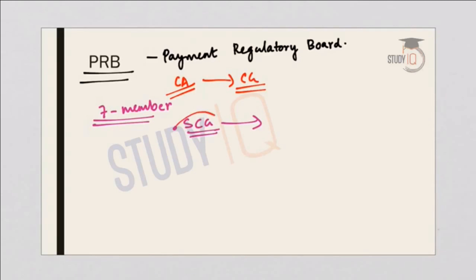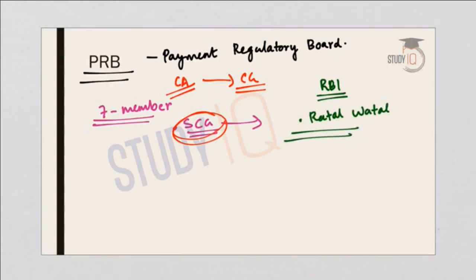And according to the recommendation of this panel, the central government recommended the creation of a payment regulator, but RBI had opposed it. Why did RBI oppose this suggestion of the government? RBI cited the report of the Ratan Watal committee. The Ratan Watal committee was on digital payments. These committees are very important.